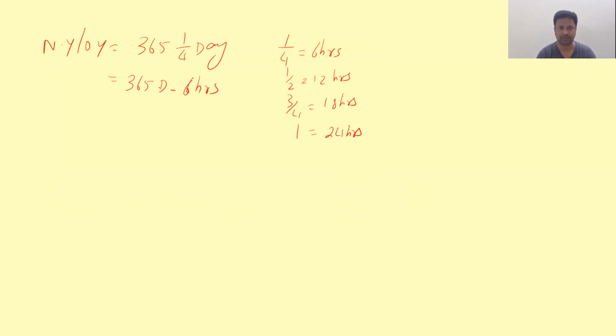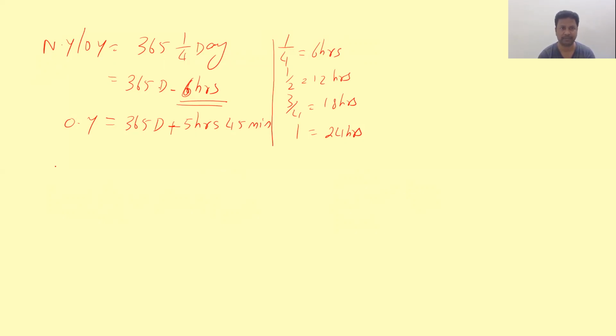But actually, this is a round value. It is not actually 365 days, 6 hours. It is 365 days, 5 hours, 45 minutes. Again, it is not the exact value, it is a nearly close value. For our understanding I am giving this value. I am not giving exact decimal values, just for the purpose of understanding. So an ordinary year is 365 days, 5 hours, 45 minutes. It is not 6 hours, it is only 5 hours, 45 minutes.